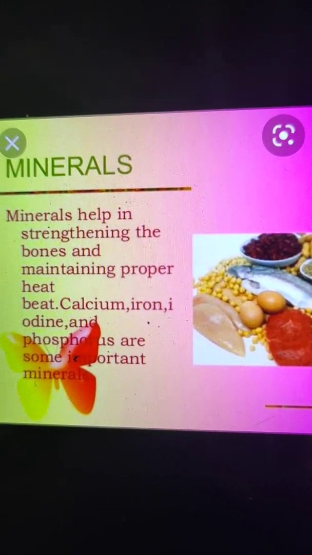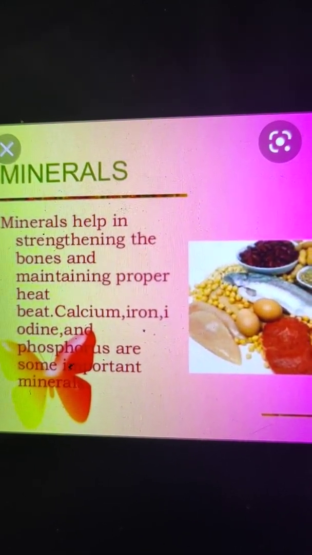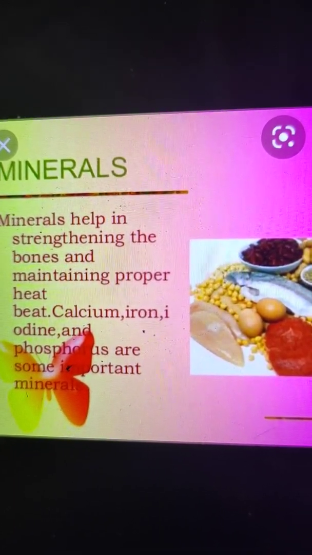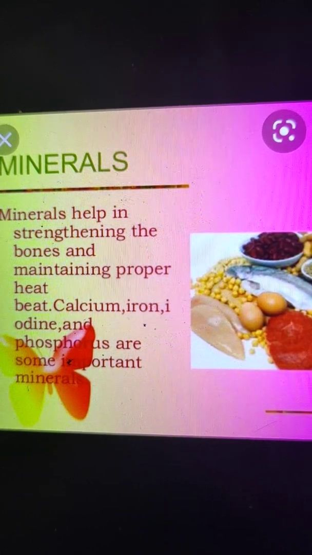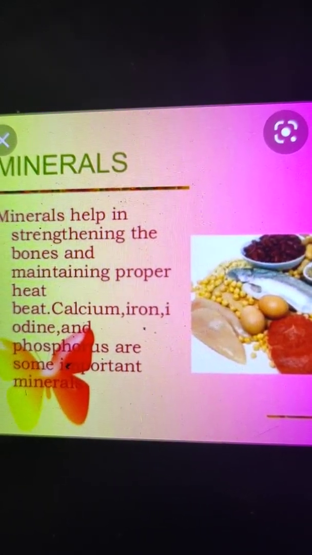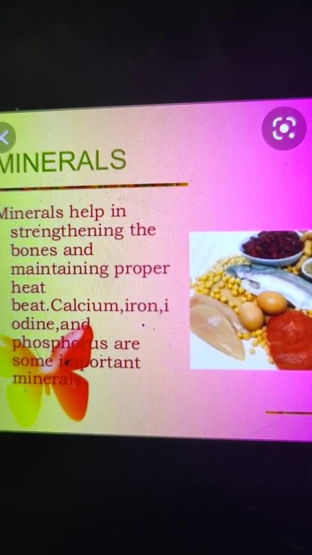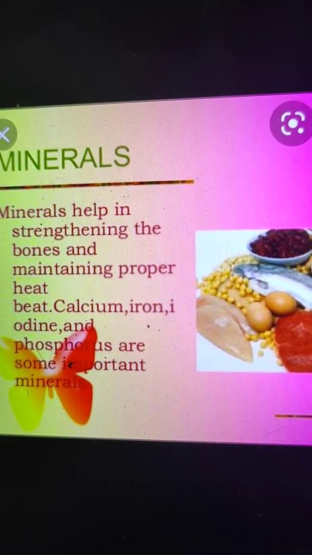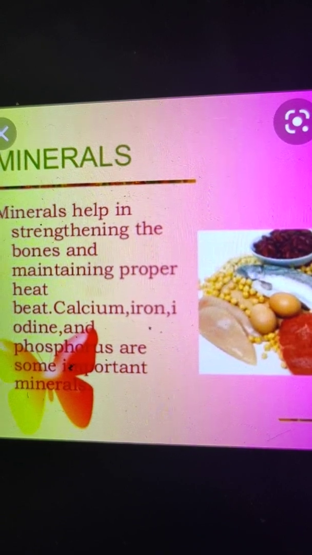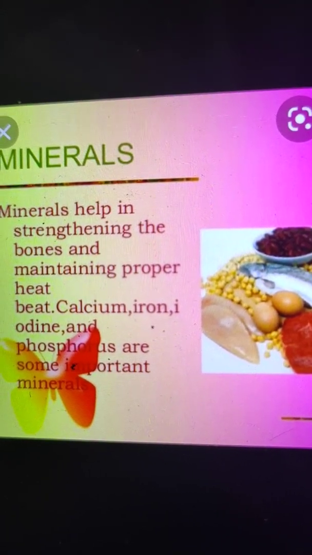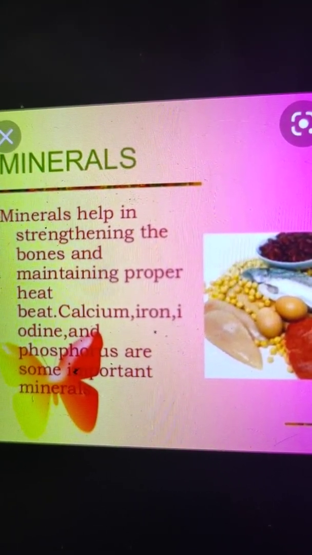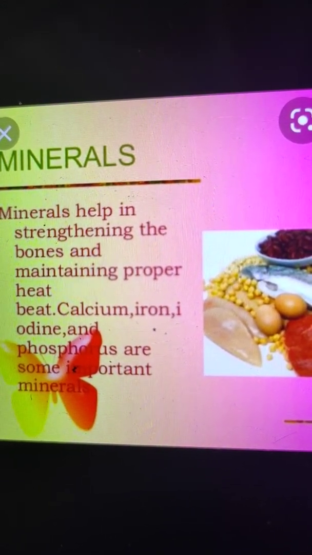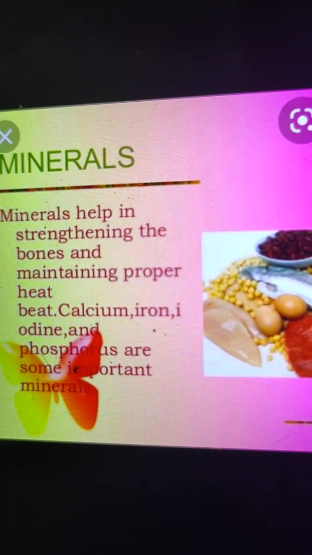The next mineral is iron. Iron is also essential for our body, and the main sources are green leafy vegetables, spinach, jaggery, legumes, apple, groundnut, and the cereals. They are very good sources of iron, and iron is essential for the formation of hemoglobin in the red blood cells. Iron is also responsible for carrying oxygen from the lungs to different body cells through the blood, right?